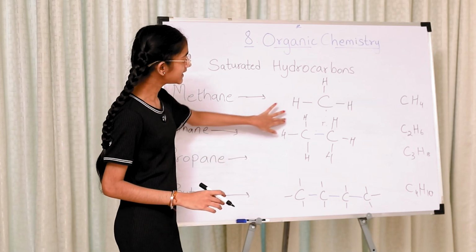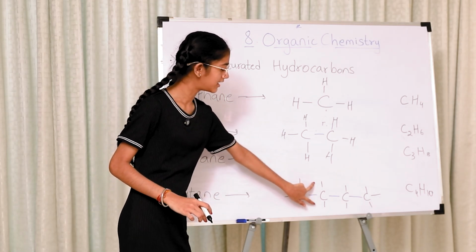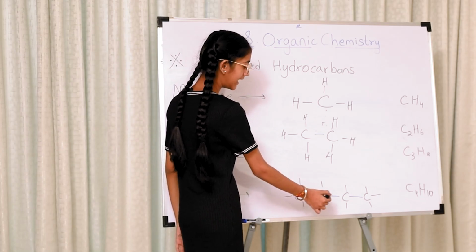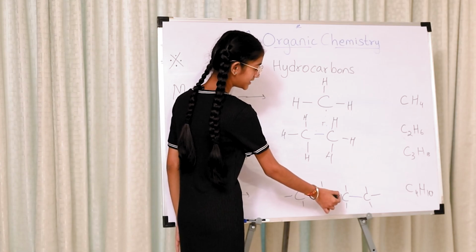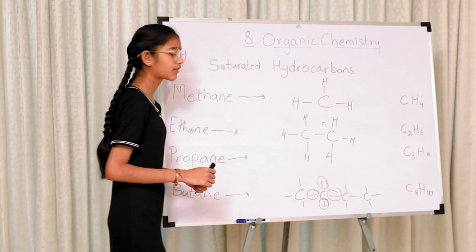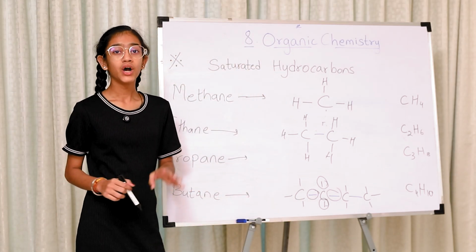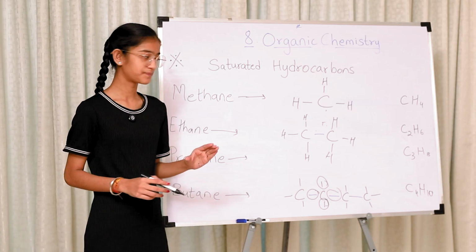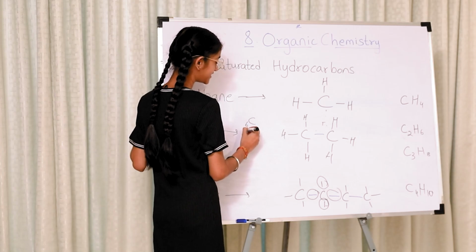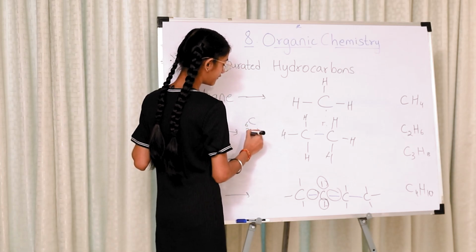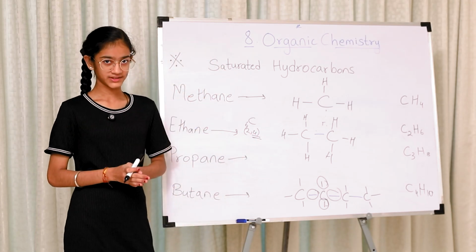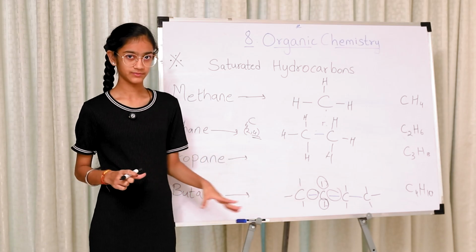You might wonder, I understood these 3, but how did 2 come here? Here, there is a bond between carbon-carbon atoms on the left side as well as on the right side, which is 1, 2, 3 and 4. Overall, there should be 4 bonds for a carbon atom. We discussed earlier that carbon has 6 as its atomic number, which is 2, 4 as its electronic configuration. So it should have 4 bonds for making a compound.